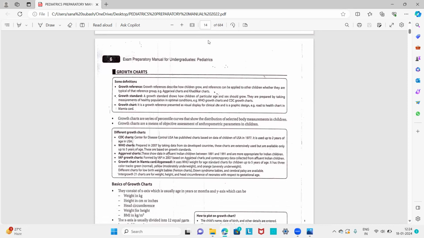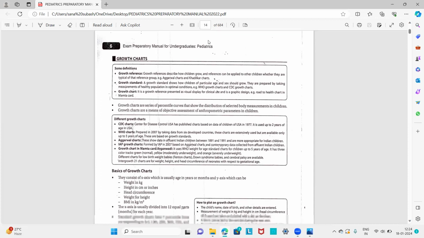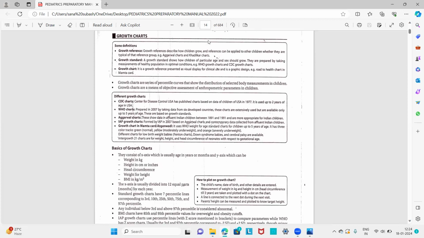So that is the one important discussion on what the parameters are and how you will assess the growth in a child. Then we have the growth charts.